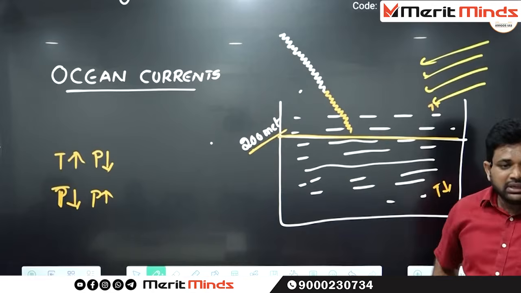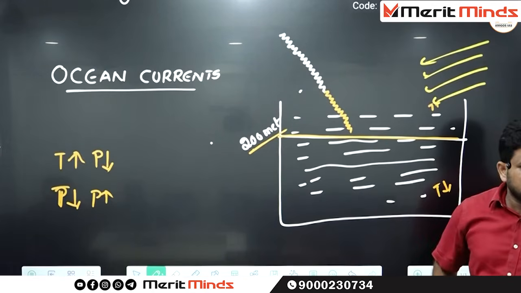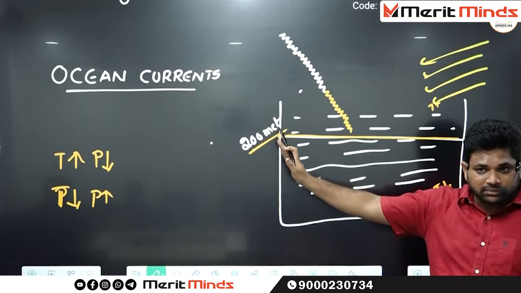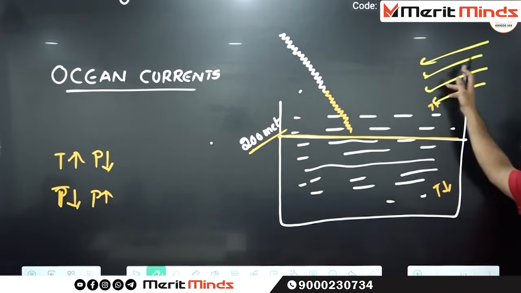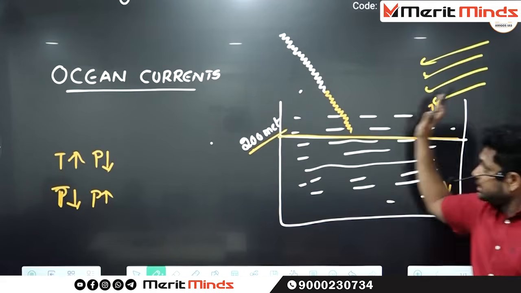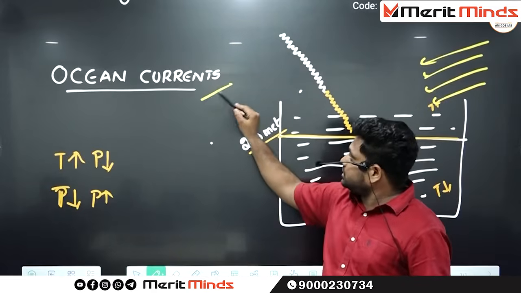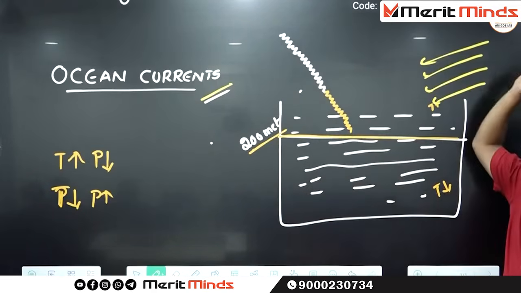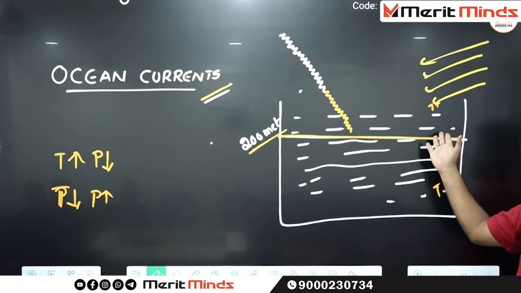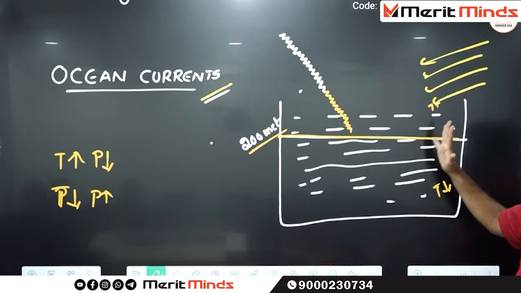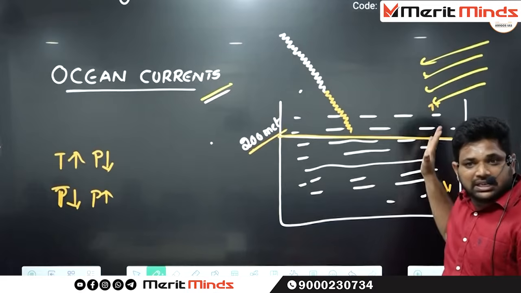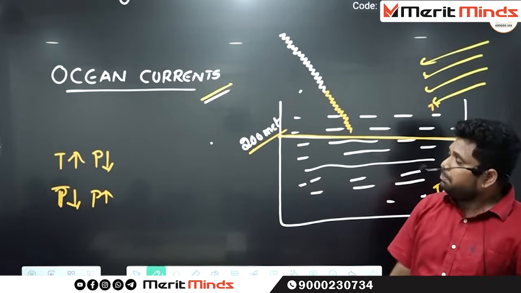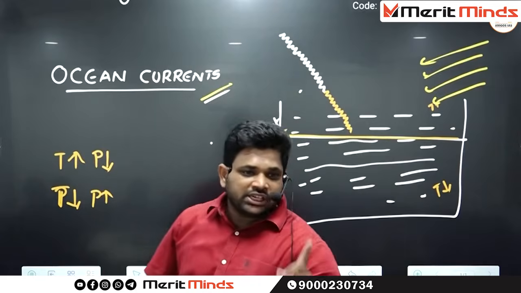Which waters are moving? Surface waters or the deep ocean waters? Surface waters. The flow of water continuously under the influence of winds in a particular direction is known as ocean currents. Because of the continuous flow of wind, whatever waters are there at the top of the ocean are moving from one particular side to another particular side without any deviation. Those currents are called ocean currents.